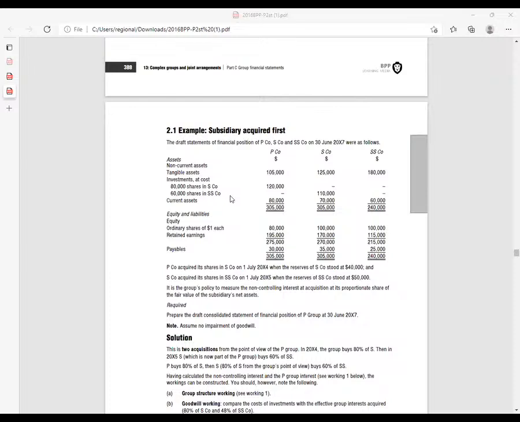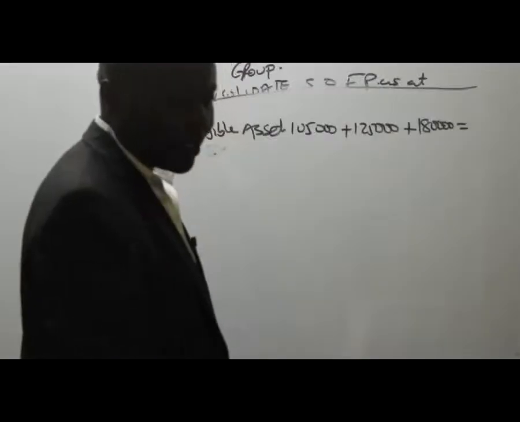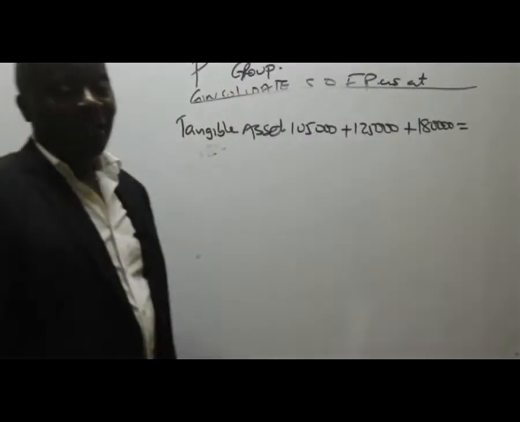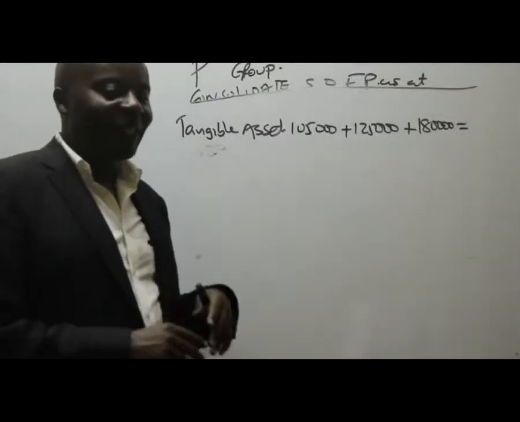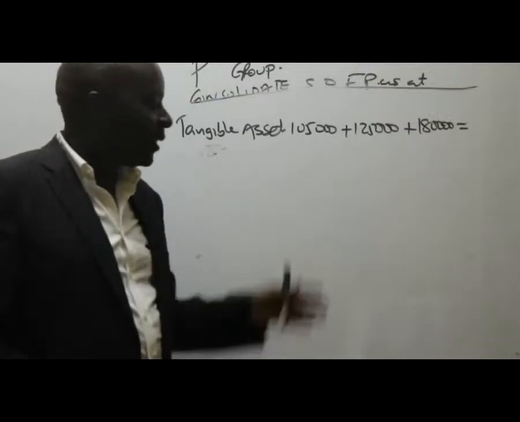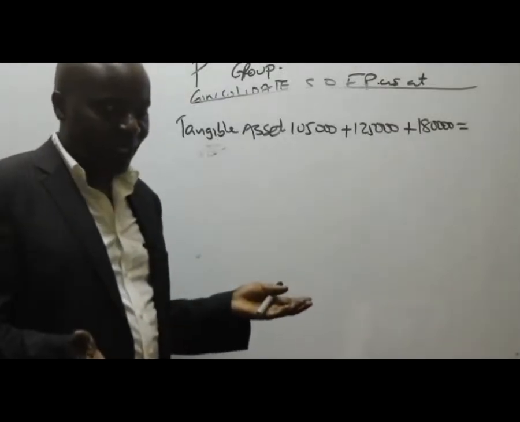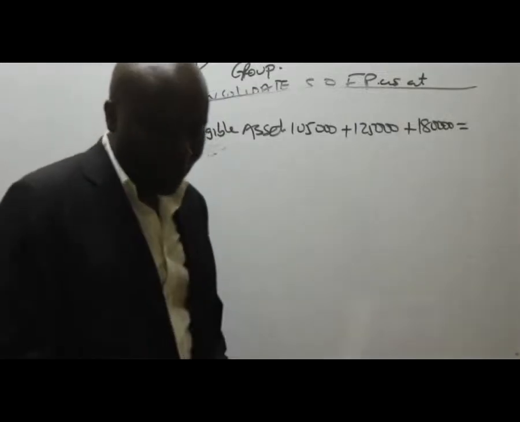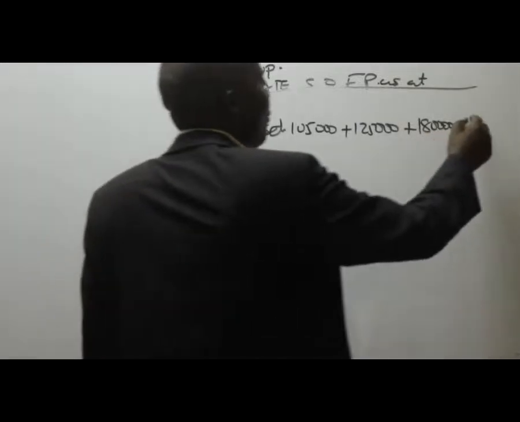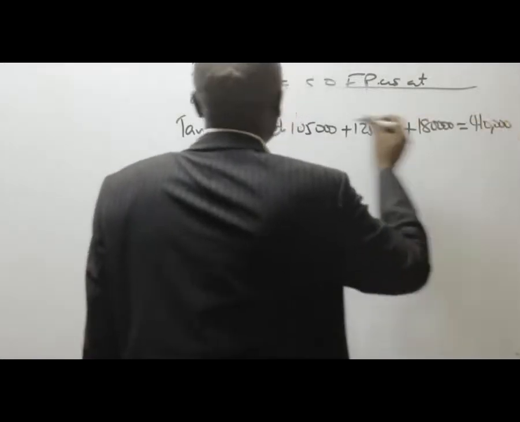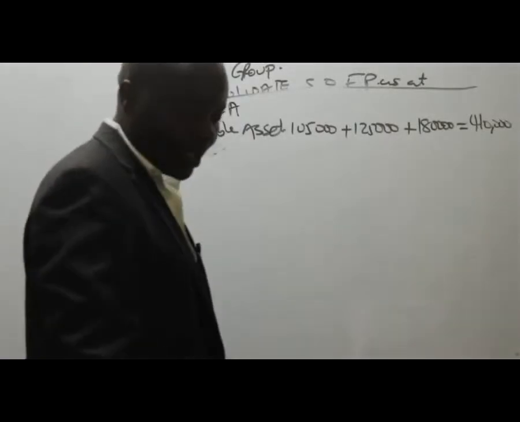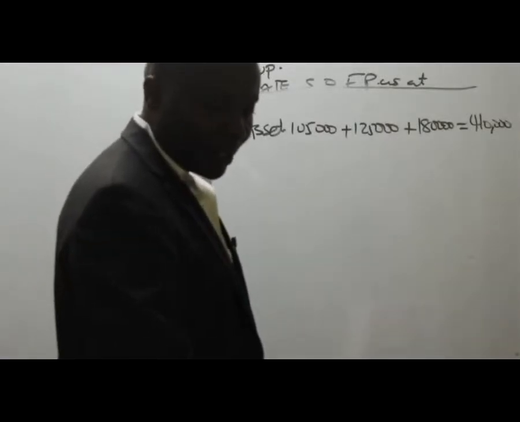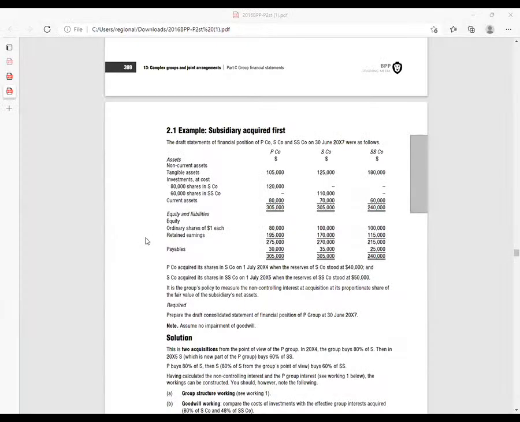What figure are we able to get here for tangible assets? Here, remember, there is no fair value adjustment. There is nothing like depreciation for that fair value adjustment. We simply consolidate. You're adding together. So this gives us 410,000. Remember, these are NCAs, the non-current assets. Now, ladies and gentlemen, we move on to the next one.